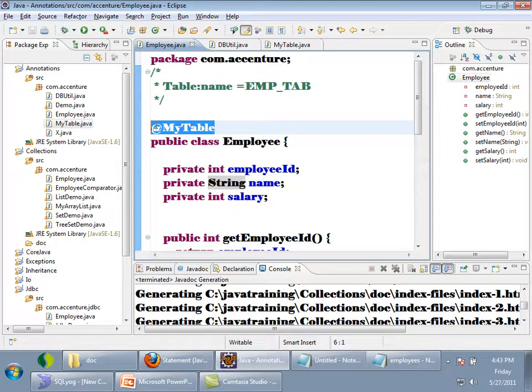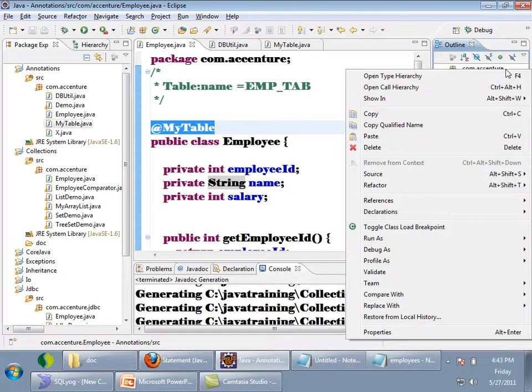Now, instead of writing a marker annotation like this, what I want is to give the table name also in the annotation itself. Like I said here, name is equal to emp underscore tab is the table name, right? So by using annotations, I want to tell that this employee class has to be persisted inside the emp underscore tab table, right?